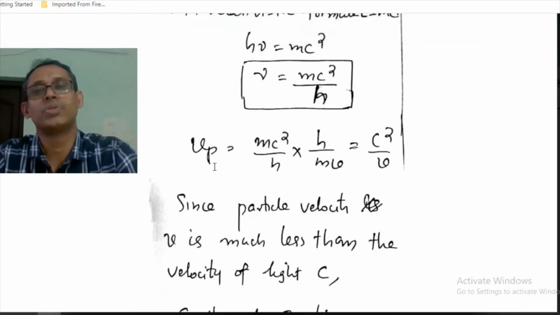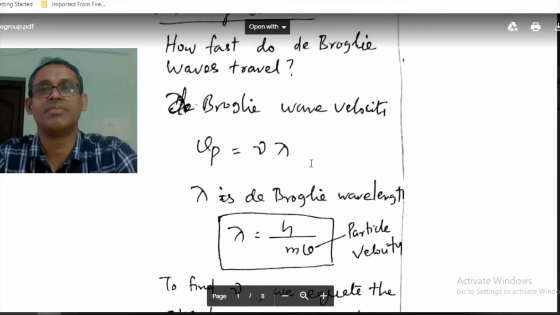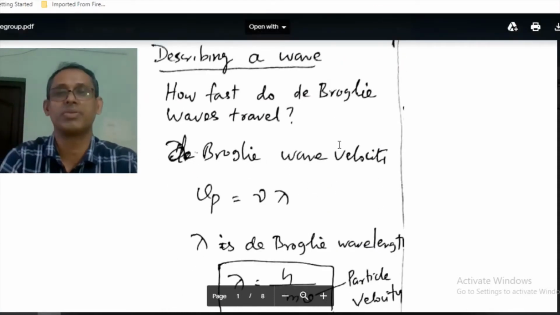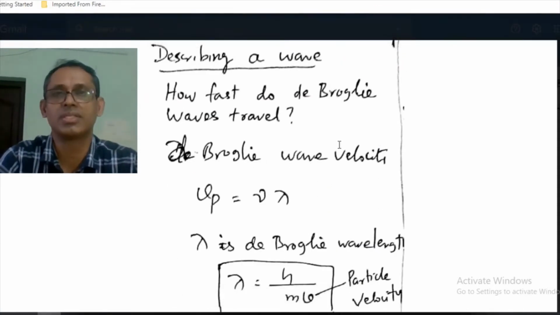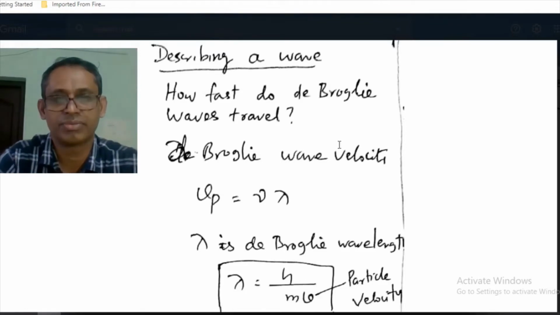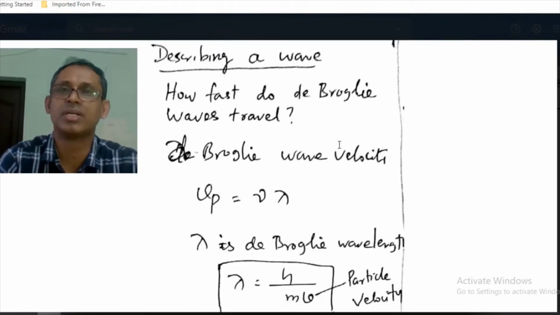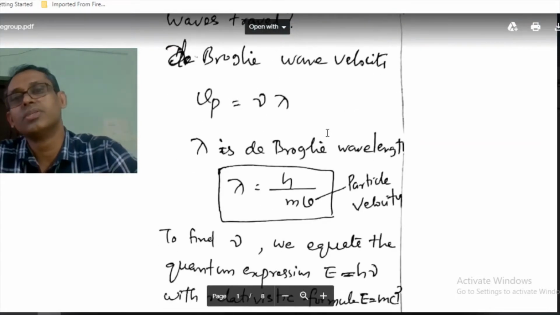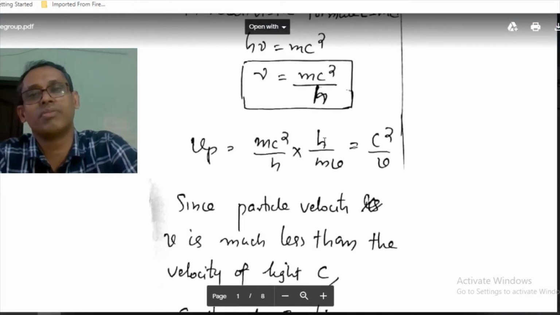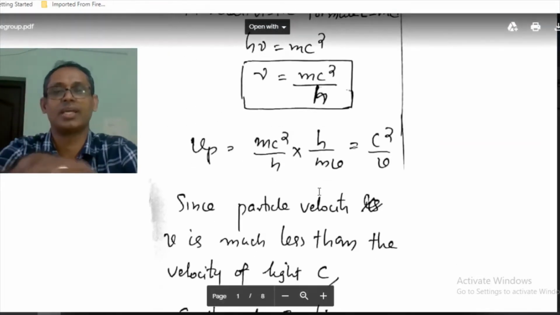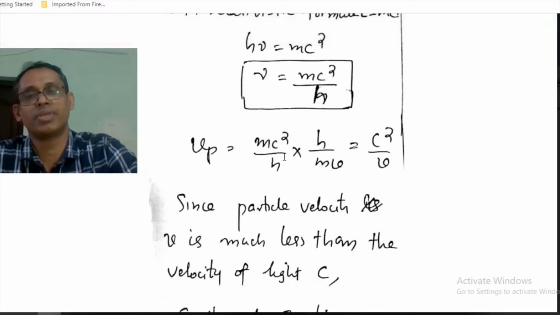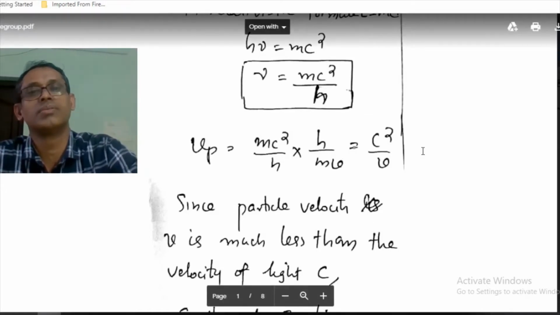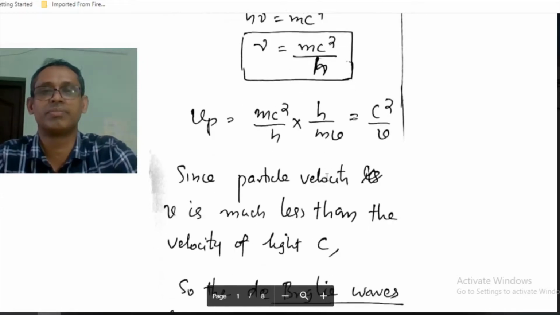So the phase velocity, the velocity with which the de Broglie waves travel, is the velocity of the wave. For nu I am giving this, for lambda I am giving this, so I get c square by v.